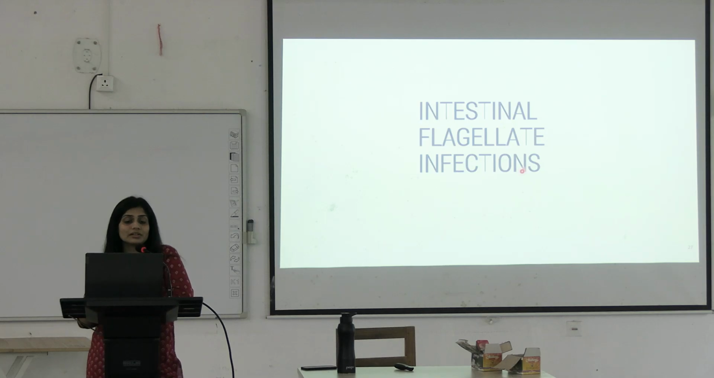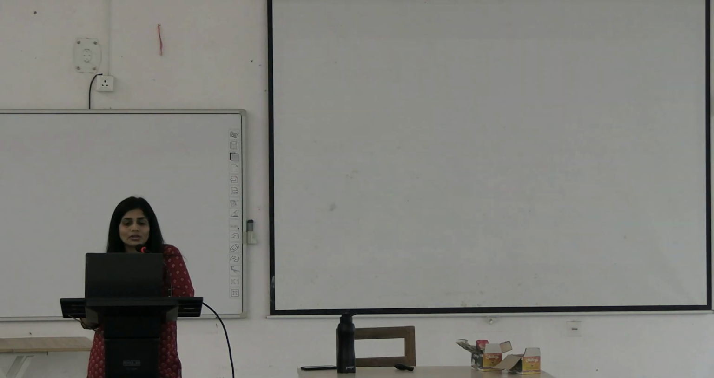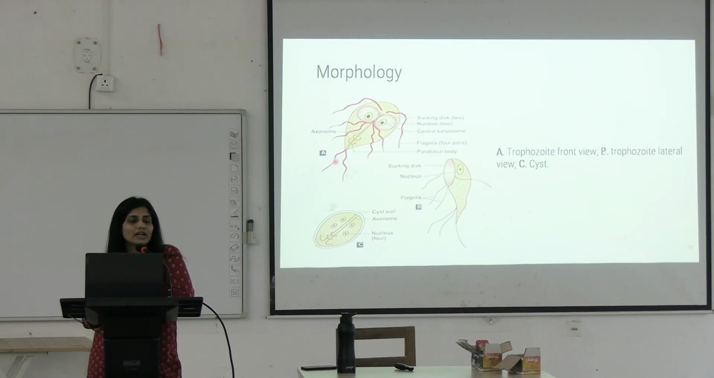Coming to intestinal flagellate infection. Why flagellate? Because they have flagella. So they have flagella, will they be motile or non-motile? Motile. What kind of motility does Giardia show? Remember, this looks like a leaf, so they will show falling leaf motility. When you see it under the microscope, you will see the leaf is falling. That is why the name is given, falling leaf motility. Okay?